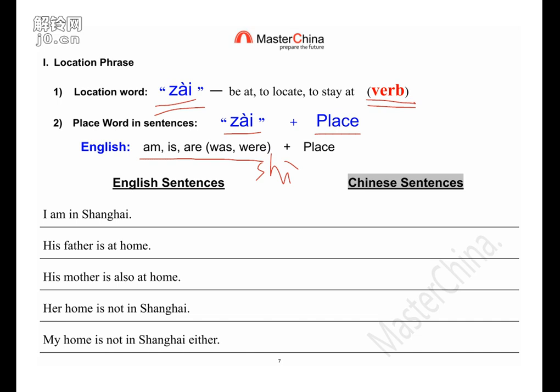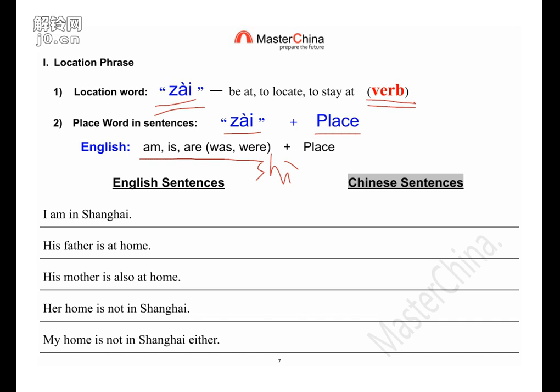Comment has no action, no verb. So that's why we shouldn't translate am, is, are in this English sentence. We need to use the degree word, right? That's the reason. And the third one, English sentence uses am, is, are in describing the location or position. But Chinese people think, why do I use am, is, are? I should use a clear word, a precise word, stay at. We need to use 在, not 是.